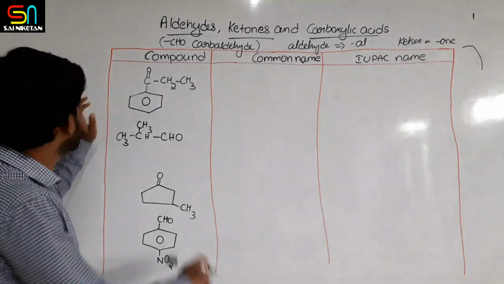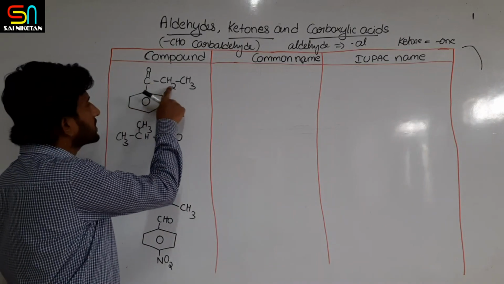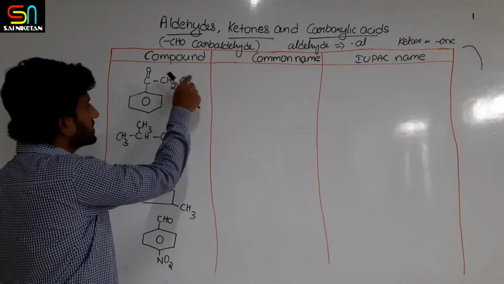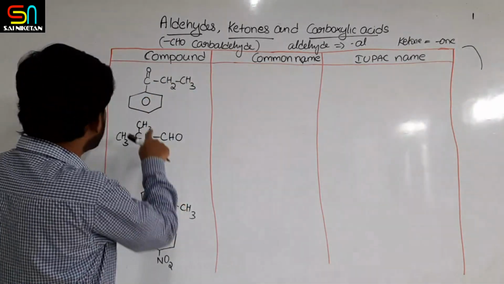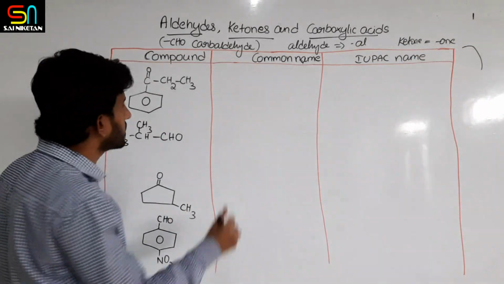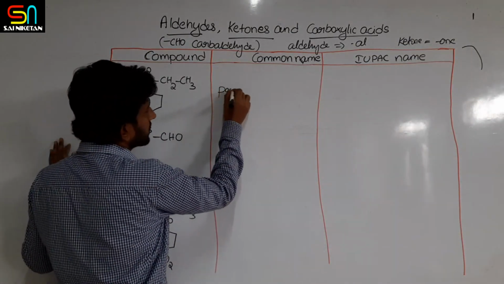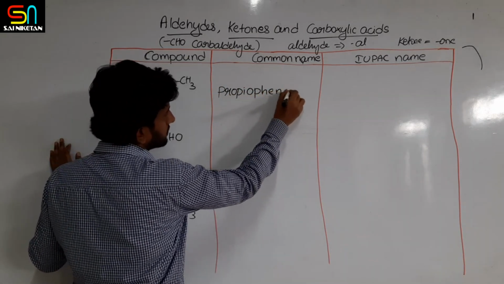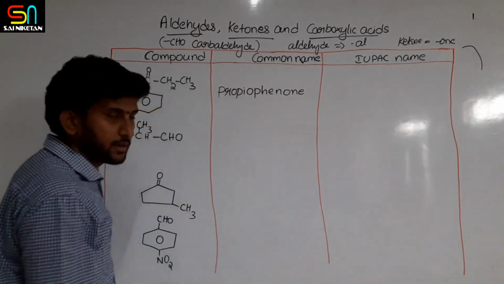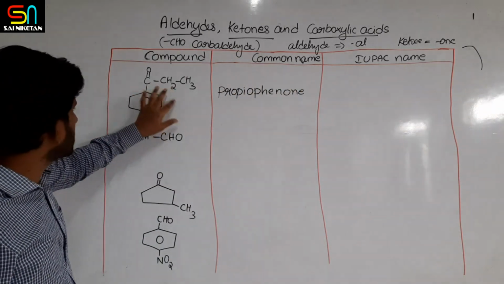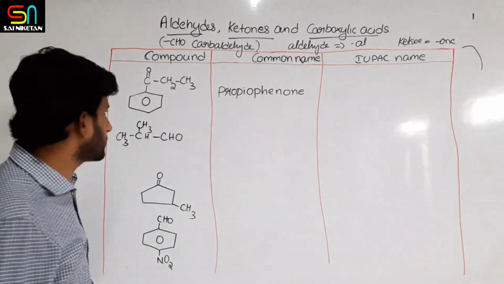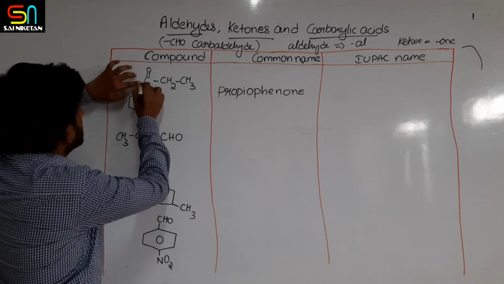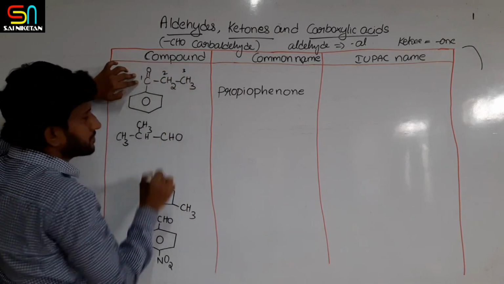Next compound is a benzene ring, C double bond O, CH2 CH2. This is three carbons. Three carbons you can say propio. Benzene ring with C double bond O, phenone. Common name is propiophenone, like acetophenone. And I said for the IUPAC name, numbering must be from here: 1, 2, 3.